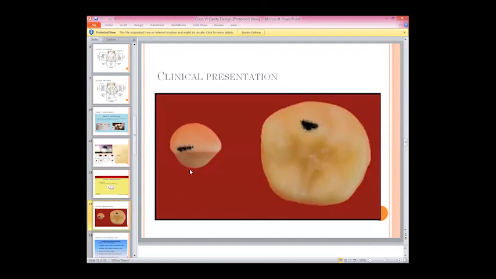Okay, this is the diagrammatic presentation. On the buccal cusp, we have the classic carious lesion. Say, for example, we have the carious lesion on the incisal edge. The incisal edge starts from this side to this side, right? If that whole area involves the carious lesion, that is the classic carious lesion.